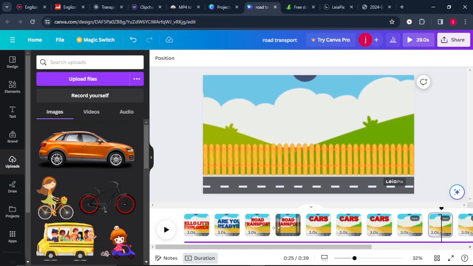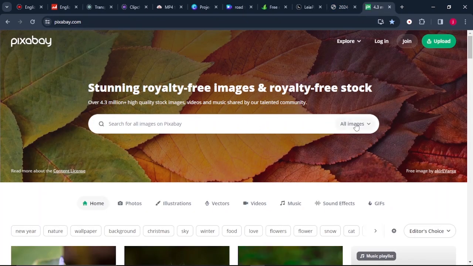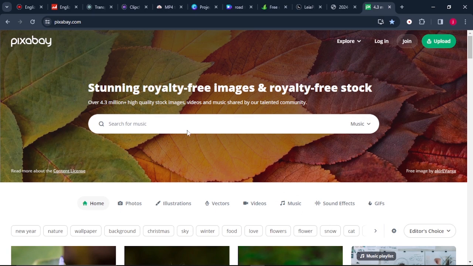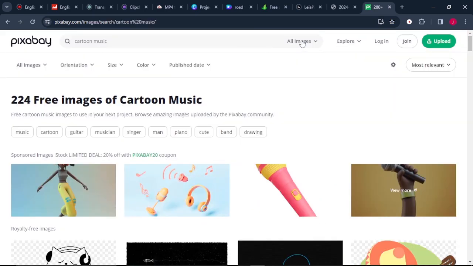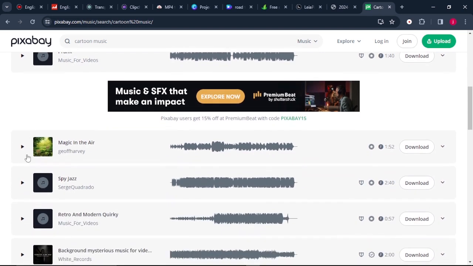Now, to make our animation even more interesting, I would suggest that you add in a background music. To download background music, we can simply come to pixabay.com, and once we are here, where it says all images, there's a drop down arrow. Come here and select music. Okay, so you can search for cartoon music. Let's change it again to music. There are different types of music that you can select here, so choose the one that you prefer and the one that best suits your video.